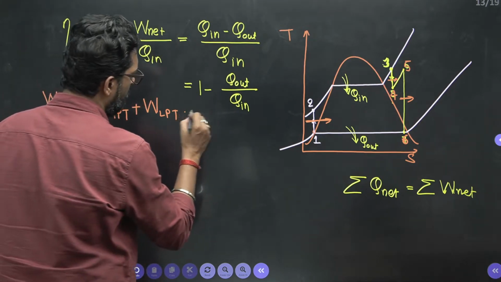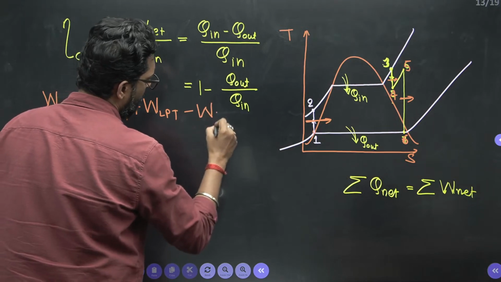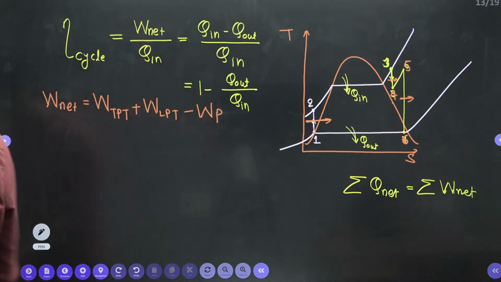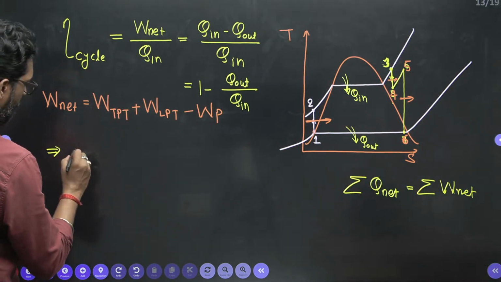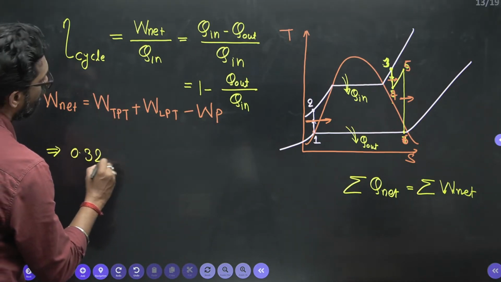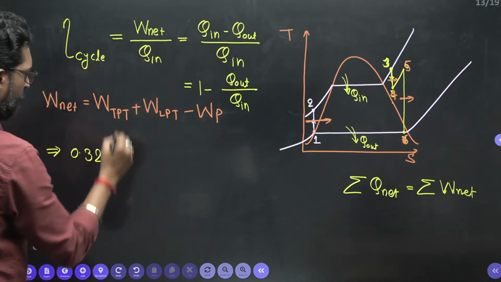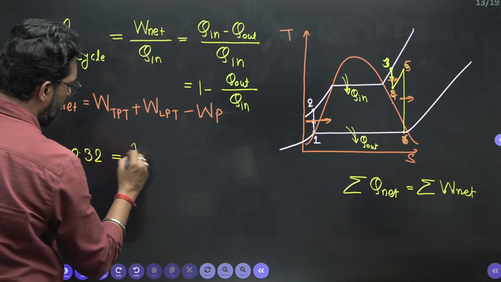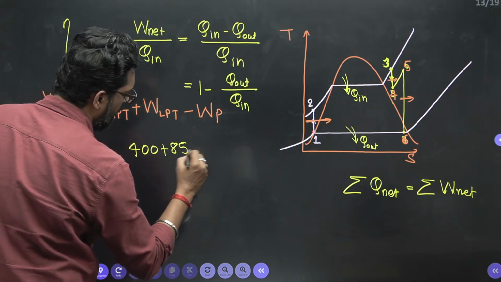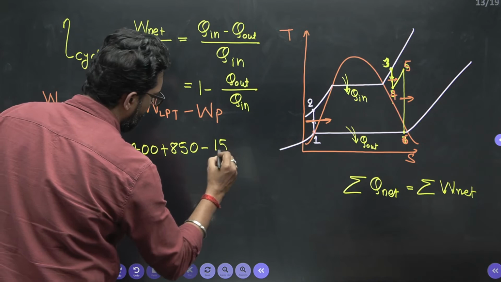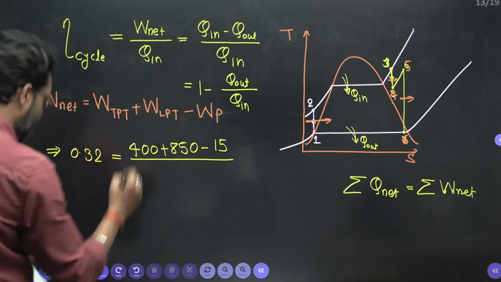Because the pump work is work in, okay. So if you put this in, the efficiency given is 0.32. What is the W net? Put this value 400. In this one there is 850. Pump work is given 15, divided by heat in.